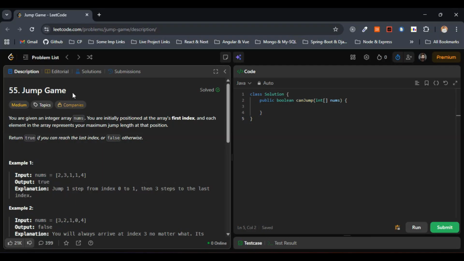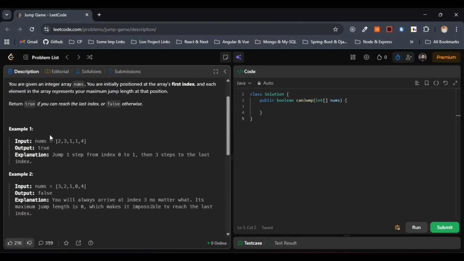Hello everyone. Today let's solve problem 55, Jump Game. What the question states is that we are given an integer array nums. From index i, we can jump up to nums[i] steps forward, which means we'll be starting from here.